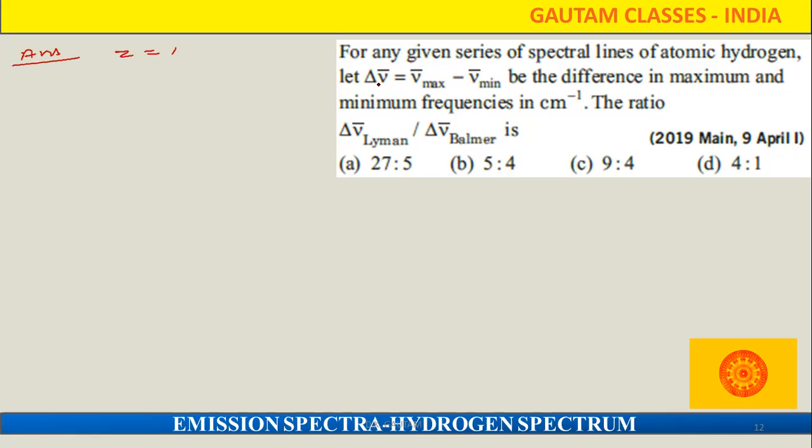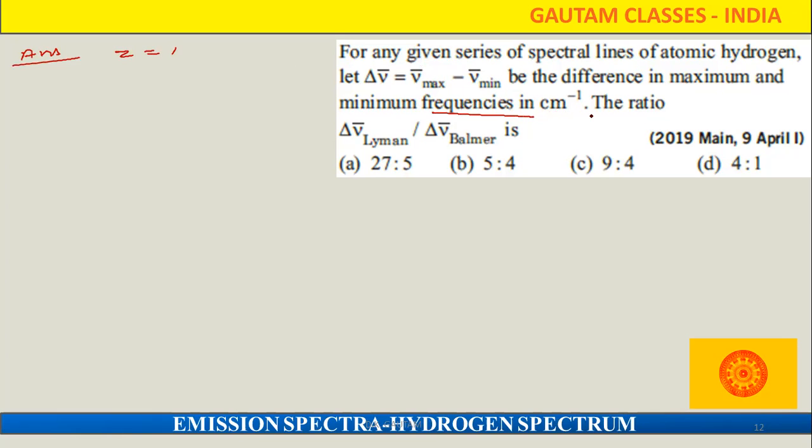They ask for the difference between the maximum and minimum wave number, in centimeter inverse. Actually here it is given as frequencies in centimeter inverse.